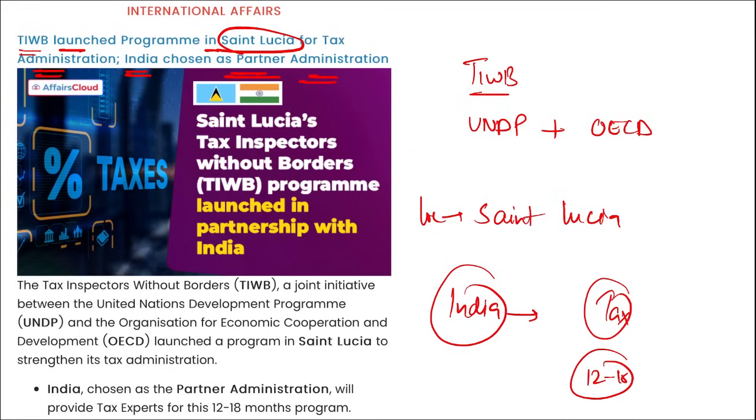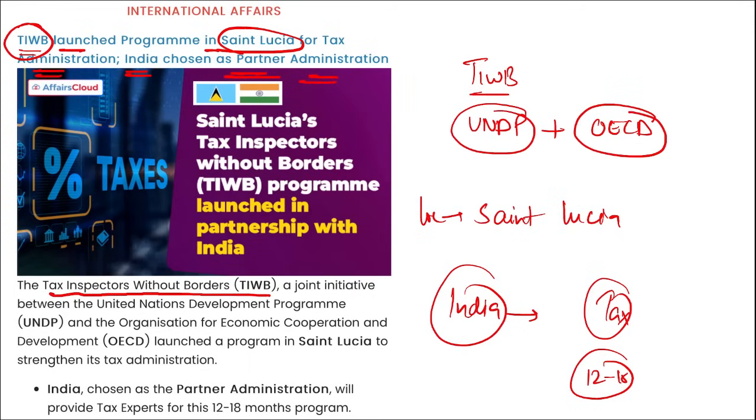So coming back, I repeat, TIWB is Tax Inspectors Without Borders. This is a joint initiative between United Nations Development Program and OECD. This was launched at St. Lucia, and the main aim is to make the tax administration more powerful there. And here India has been chosen as the partner administration that will provide tax experts for 12 to 18 months in this program. Then remember, this is the 7th TIWB program for which India has supported by providing the tax experts, and it was by St.